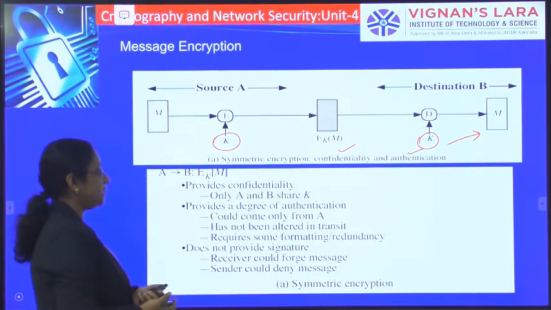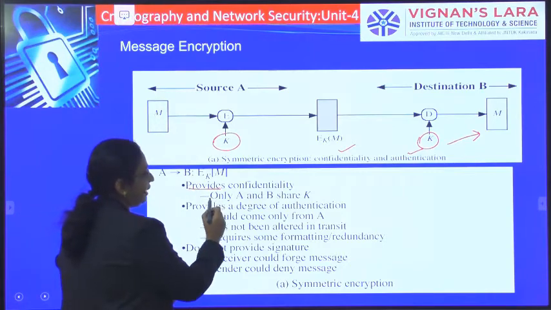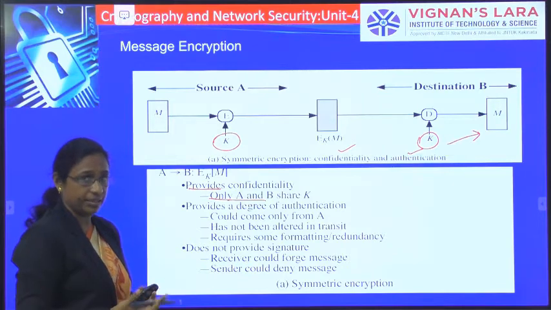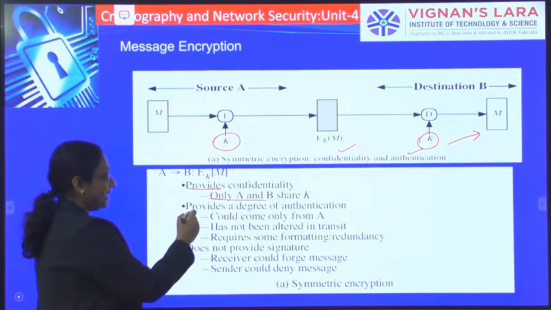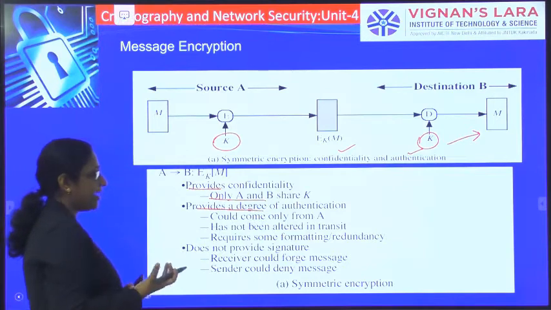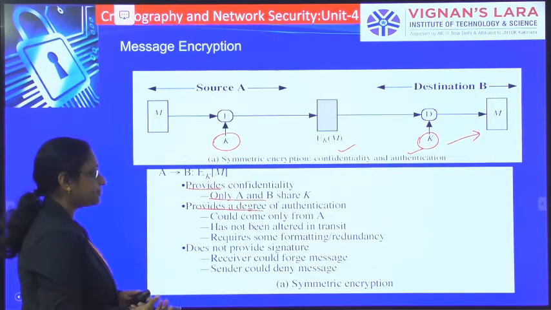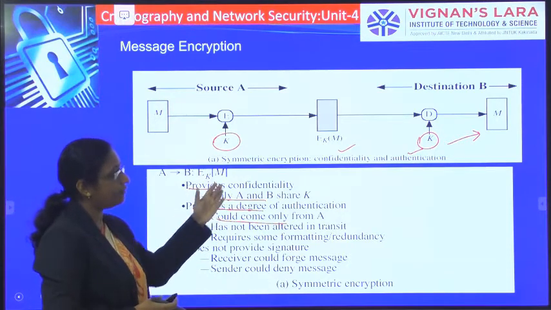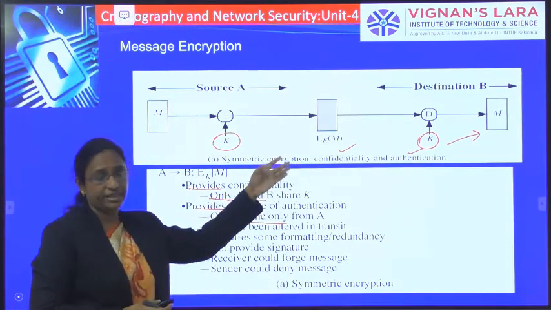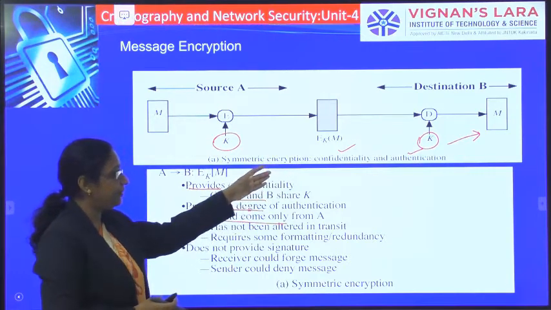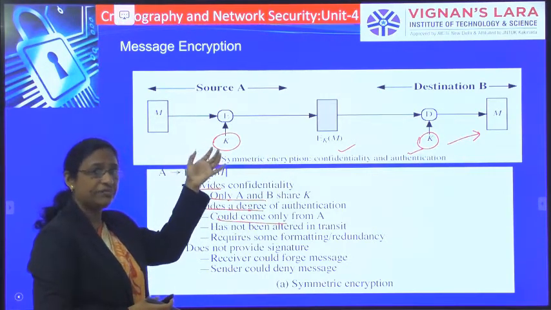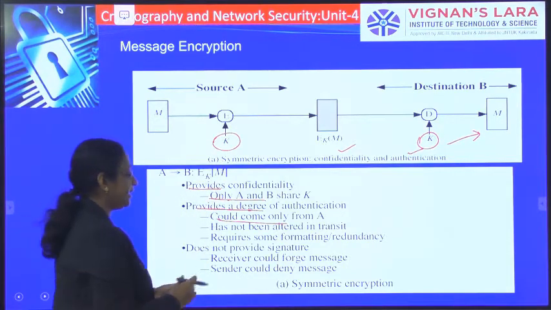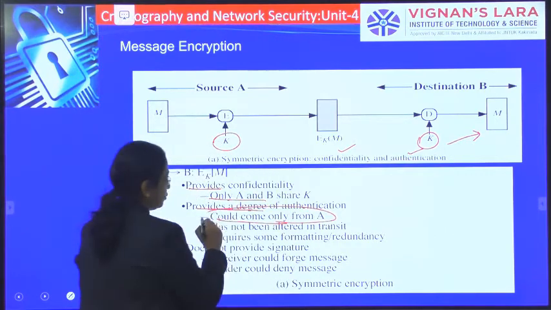So encryption provides confidentiality, and since only A and B share the key K, it provides some degree of authentication. Whatever message destination B is receiving could come only from A. Why? Because the key is known only to A. So here it is providing authentication.